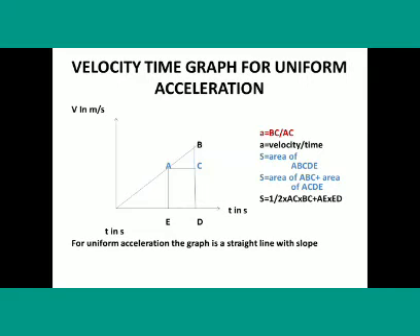So here two figures are there, that is triangle ABC plus rectangle ACDE. So half into AC into BC plus AE into AD. If we calculate this, we will get the distance travelled by the object from this graph.